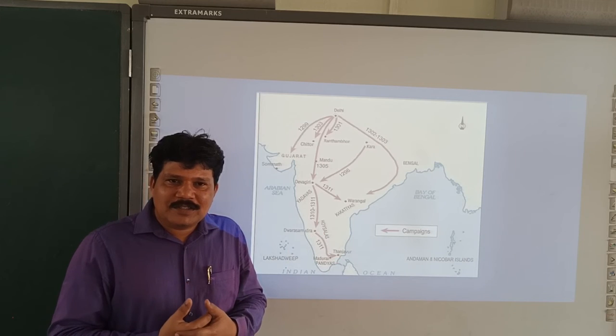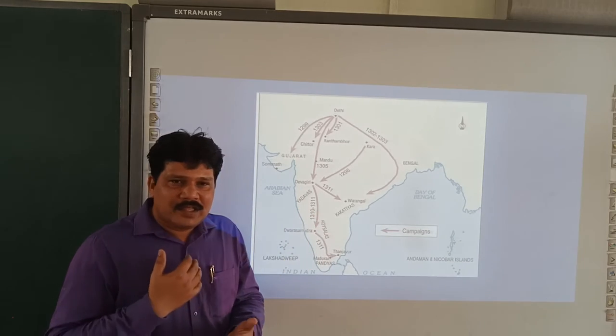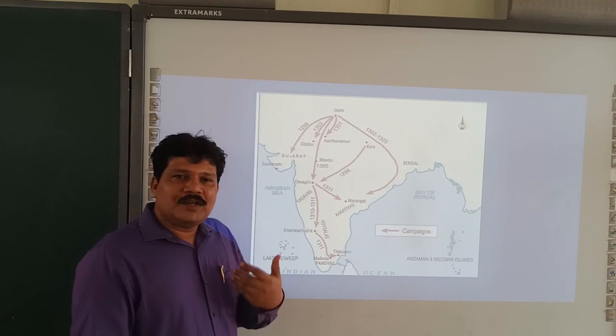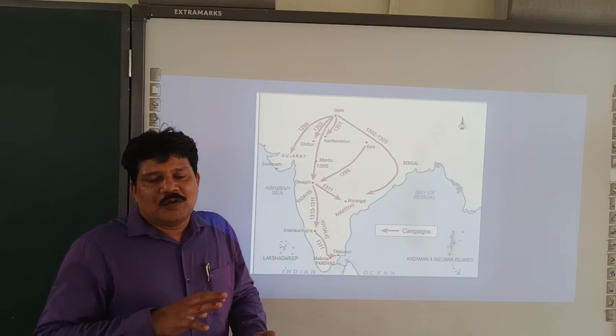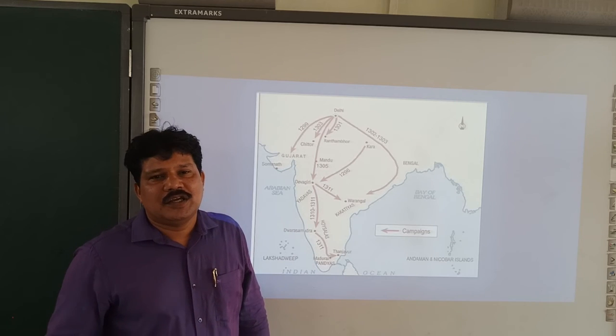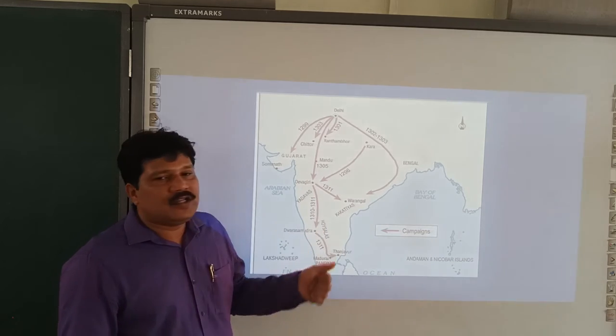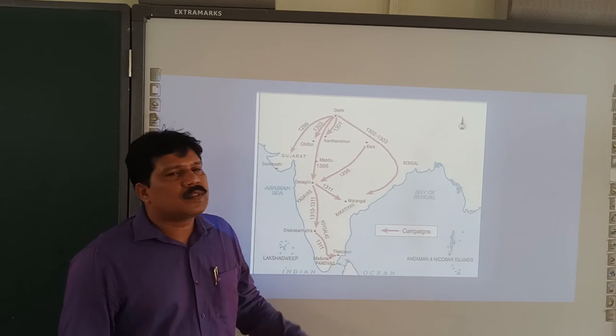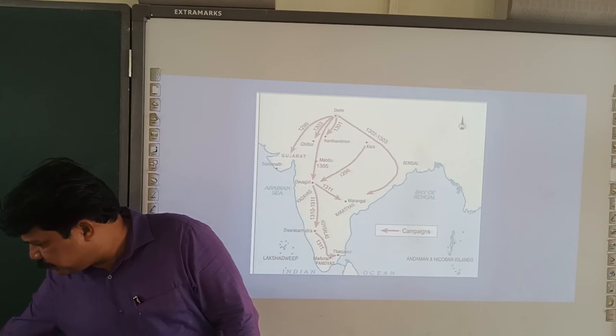So its original name was Devagiri, then it became Tughlaqabad, then it became Aurangabad. These are all what we have to study about the history. And when you visit Aurangabad, you will visit a wonderful fort constructed by the Yadavas of Devagiri.